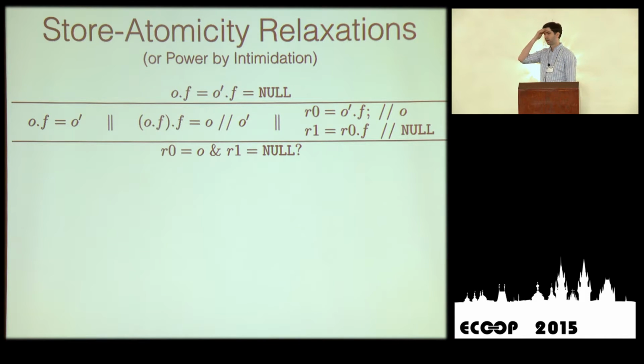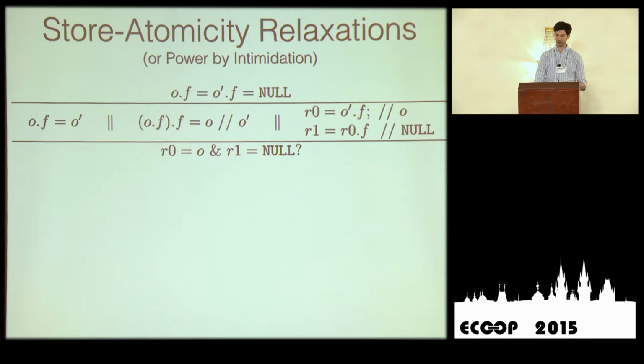When I started, I thought to myself, okay, all I need to do is to say which things can and cannot be reordered, and then I'm done. It turns out that's not enough. Here's an example. This example is a little bit convoluted, so try to follow. We have two objects, O and O prime, of the same type, so they have a field F, and they're initially 0. The left thread just writes O prime in the field F of O. Then the thread in the middle reads O.F. If we follow this trace, it's going to be O prime in general.